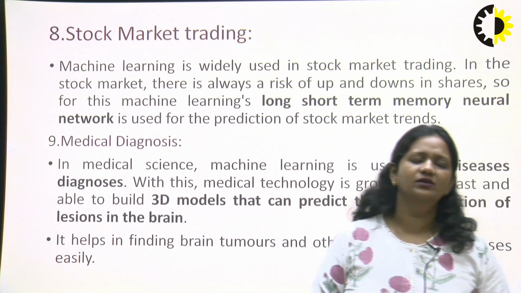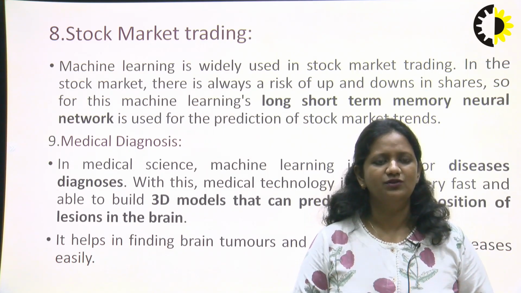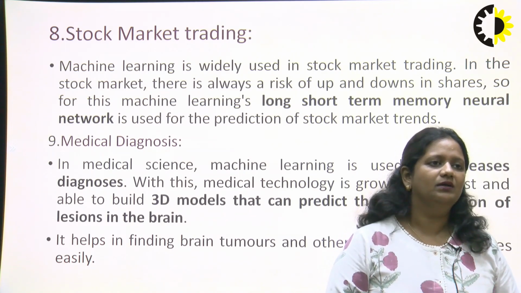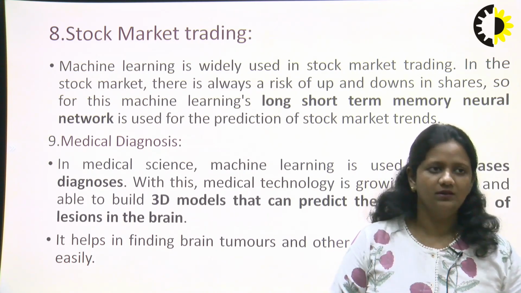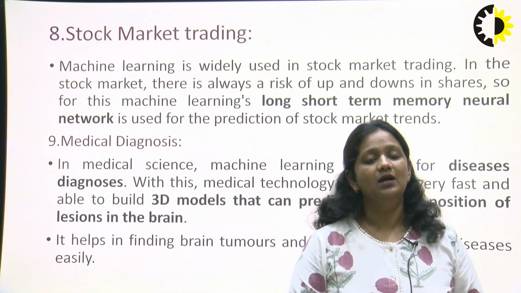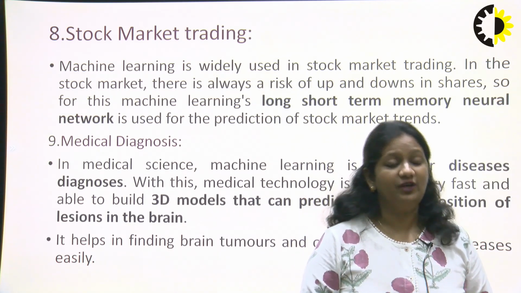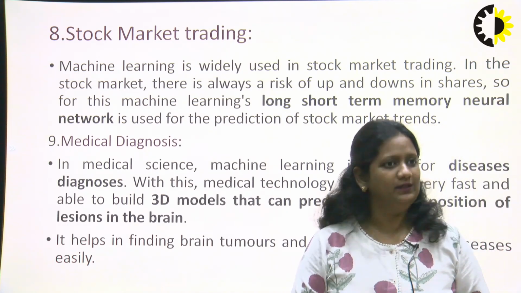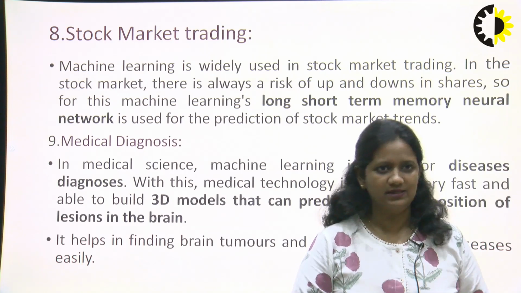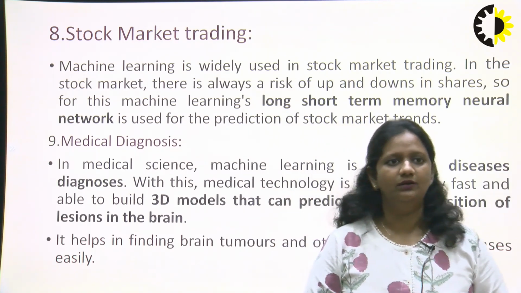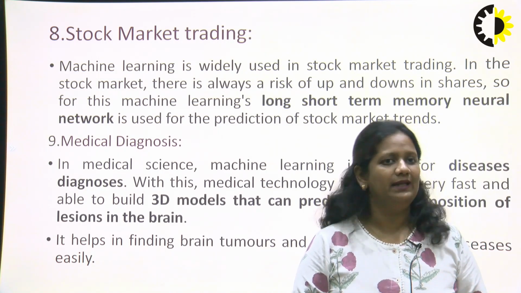There are many more applications of AI; we are discussing a few. Then another one is medical diagnosis. We already know that machine learning is very widely used in medical science, obviously for disease diagnosis.